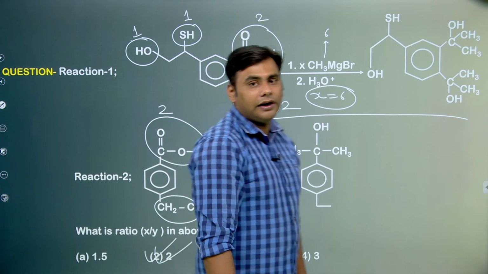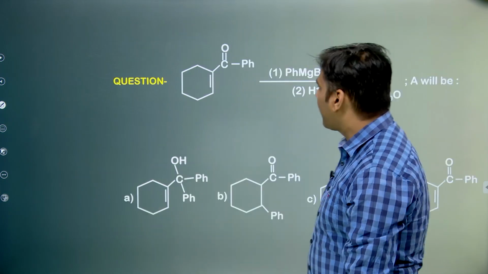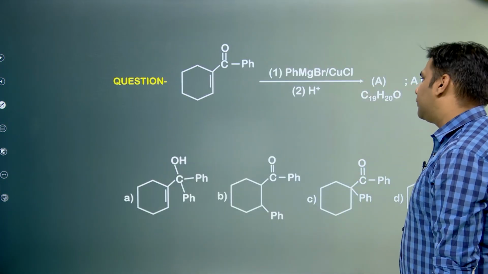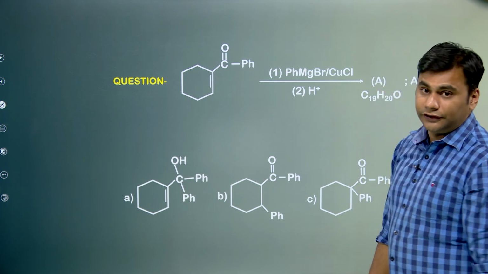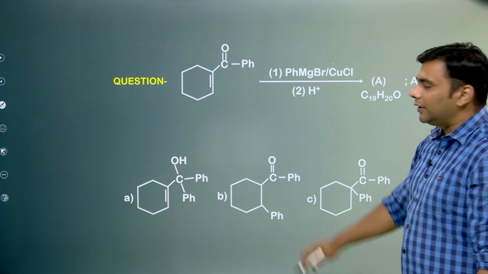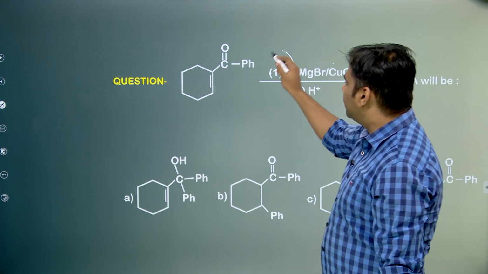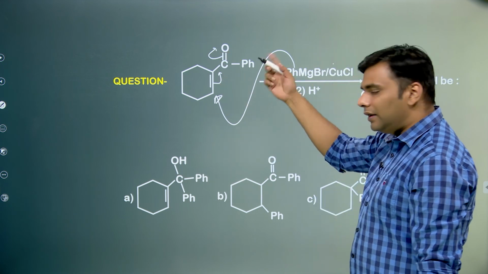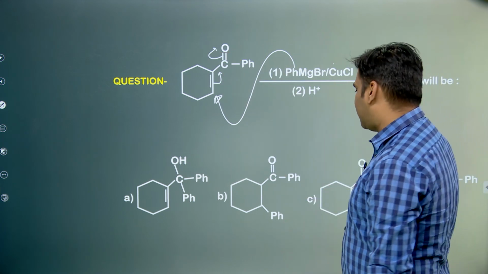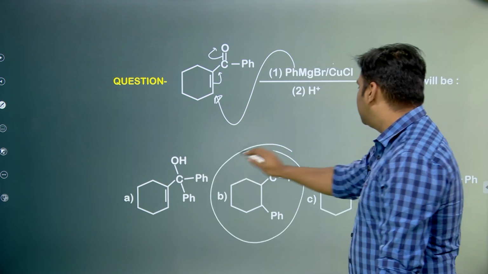Again, a very beautifully crafted question. Let us consider this question. We are taking Grignard reagent and to this we are adding a copper plus salt. We know that in the presence of copper plus salt it is a 1,4 addition. So this will basically go at this position, pi electrons are polarized and then the enol form tautomerizes back. So basically the product would be this in this case.